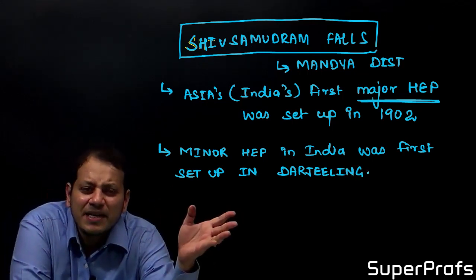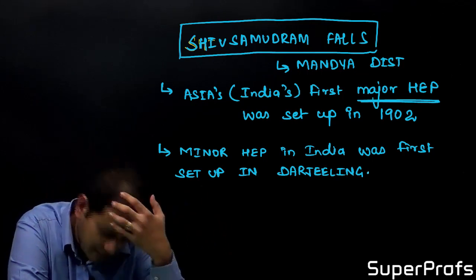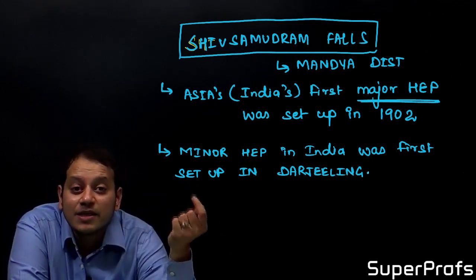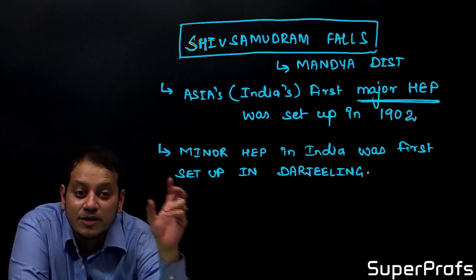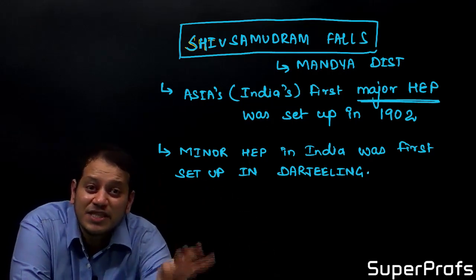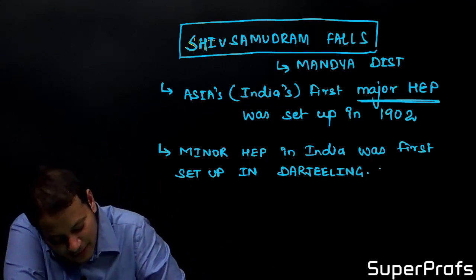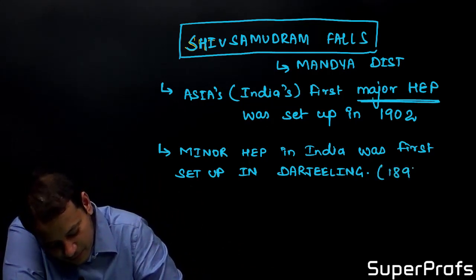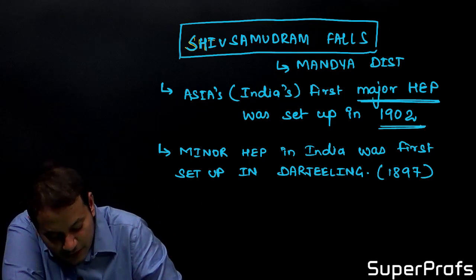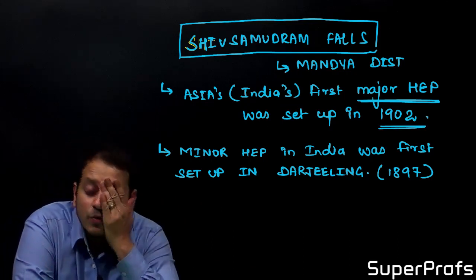This was the minor HEP. The first major HEP of India was in the Shivasamudram Falls region. If the question asks about the first HEP, then it is obviously Darjeeling, in 1897. This one is from 1902.